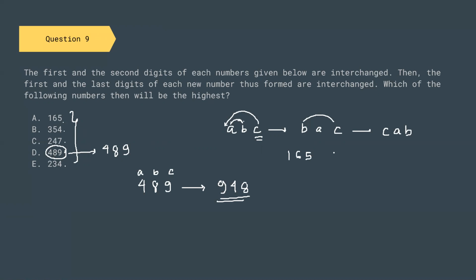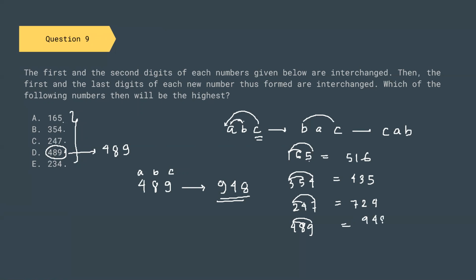So 165 becomes 516. Then 354 becomes 435. Then 247 becomes 724. Then 489 becomes 948, and the last option, 234, becomes 423.